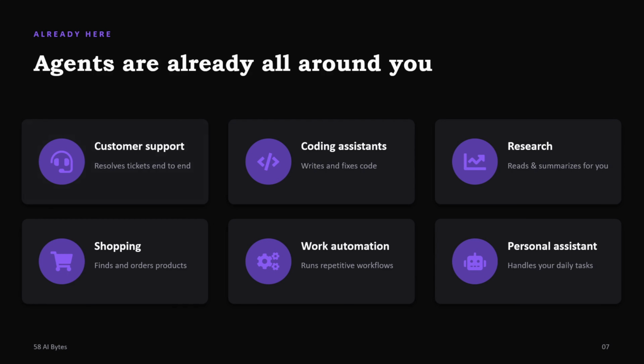Research: doing the research and summarizing for you, finding the best product you are looking for, and helping with shopping. Work automation: if there is any repetitive task, it does the workflow automation as well. And personal assistants that handle your daily tasks. This is how AI agents really work.